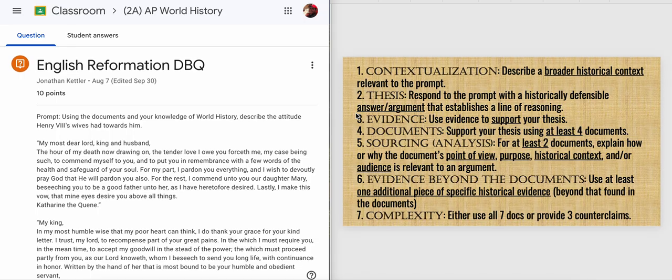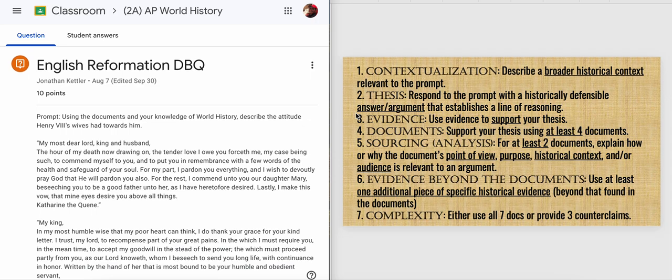And each of your 3 evidence paragraphs is going to be devoted to proving one of your 3 thesis points. So if your first thesis point is that Henry's wives were forgiving to him, then that's going to be the first sentence of your second paragraph, or your first evidence paragraph, you could call it.